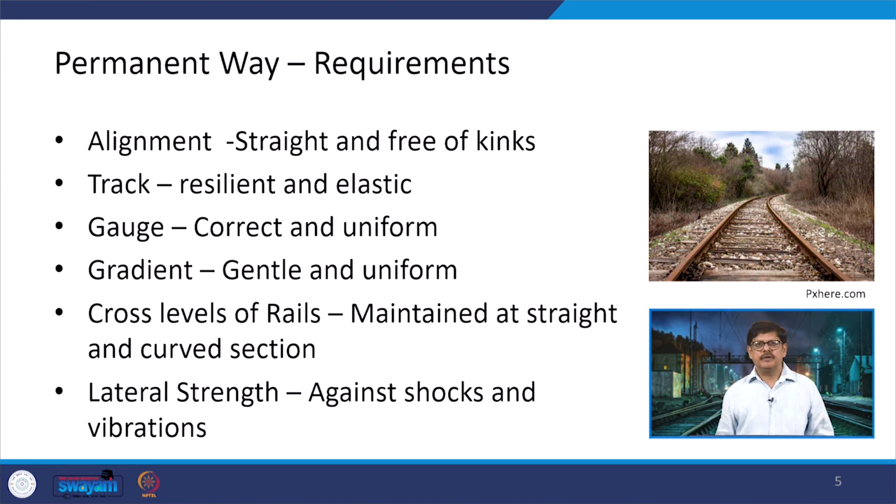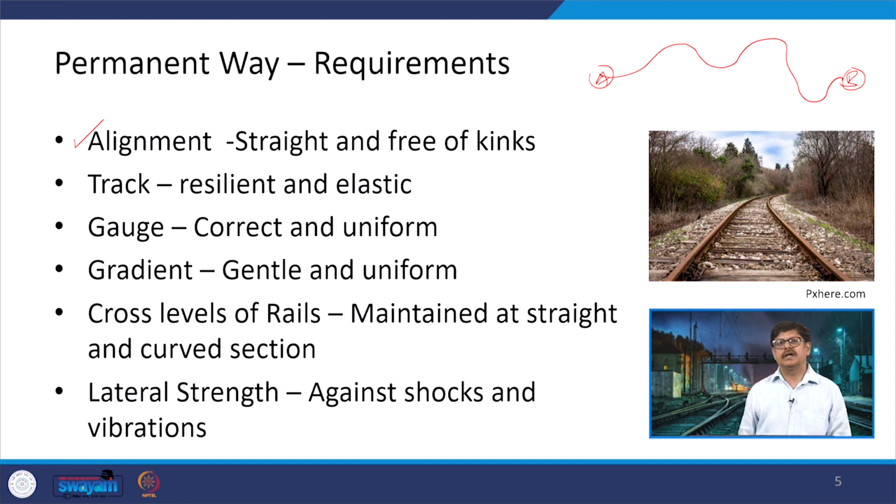Now, when you talk about the requirements of a permanent way, there are a number of things which need to be looked at. The very first thing is alignment. Alignment basically means connecting point A and point B on the basis of the ground realities, the contours which are available, and the possibility of the track passing through those contours, so that there is no extra effort on the locomotive in hauling the train or the wagons attached to it.